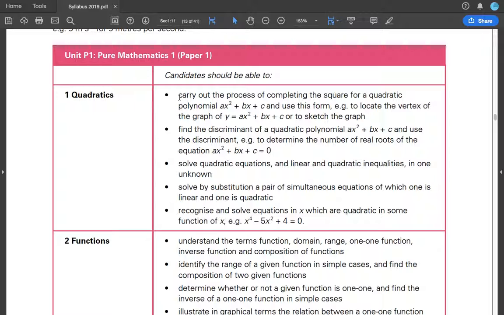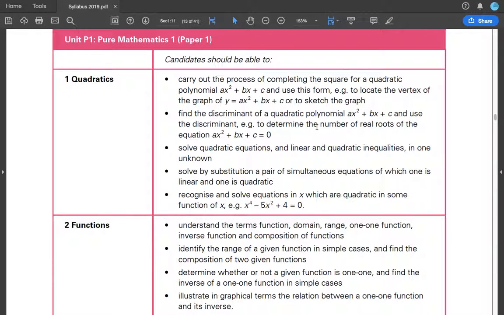Okay, so quadratics: carry out the process of completing the square and use this form to locate the vertex of the graph or to sketch the graph. Basically means that you must know how to complete the square, and must know how to sketch the graph, and must know how to find the vertex from the completed square form.